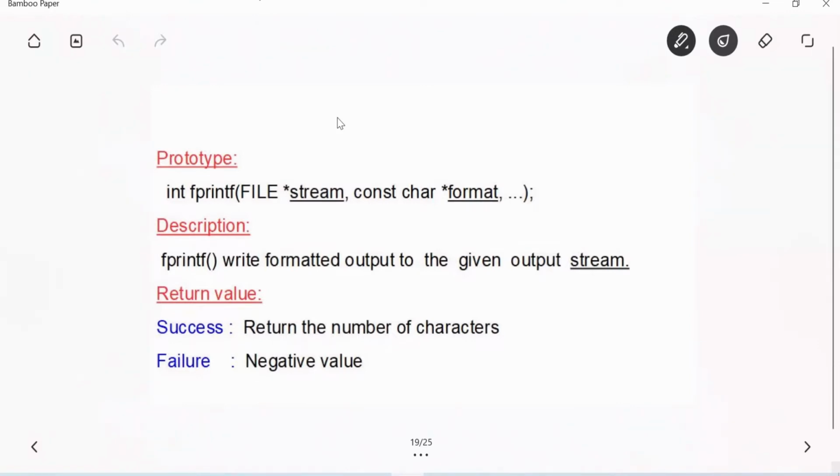Okay, so note it down. Fprintf prototype. Can I say this is a variable argument list function? Note down, fprintf prototype: minimum you need to pass 2 arguments to this fprintf.